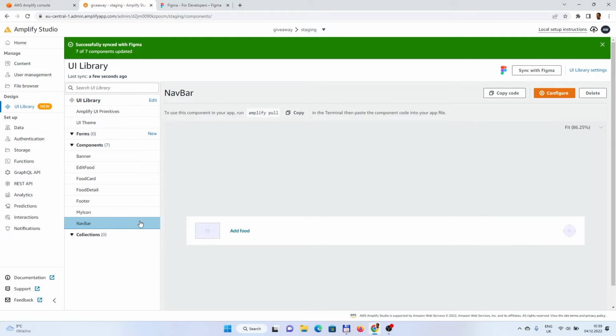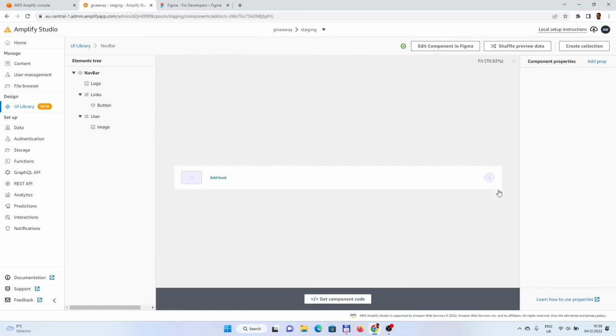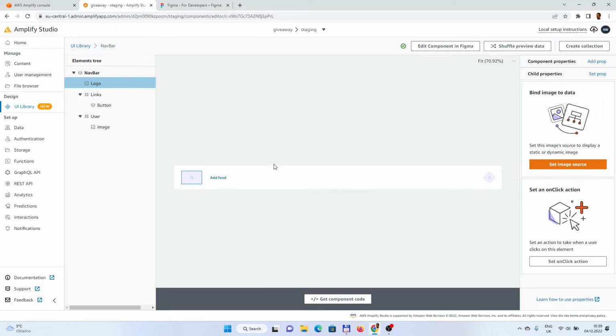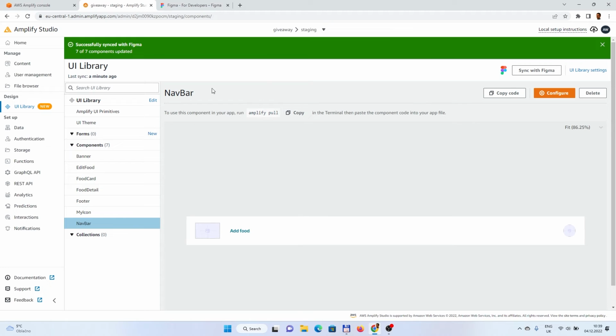So for example, let's start on the navbar. If we click on configure and we see that something is missing, we can set the image source for this. But we can also do this later. So everything was synchronized in our UI library. And obviously we would configure the security, we would configure the data model and so on.